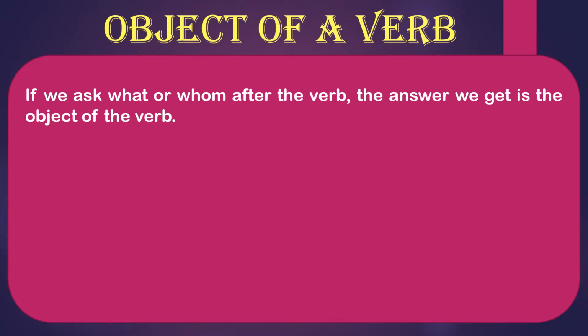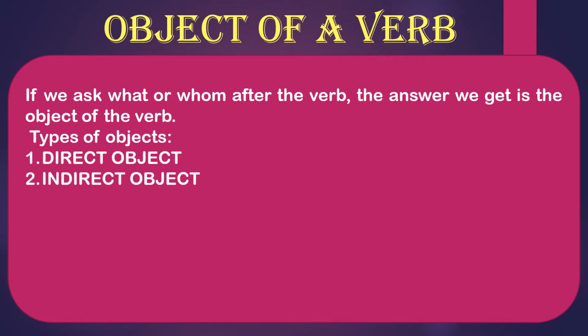Here, see, if we ask what or whom after the verb, okay, if we ask a question to the verb, who, what, and whom, the answer we get is the object of the verb, right? Remember, we have done it earlier as well. So what and whom are the questions that are asked to the verb, and it gives us the answer of object. Now, types of objects, there are two types of objects, which are direct object and indirect object.